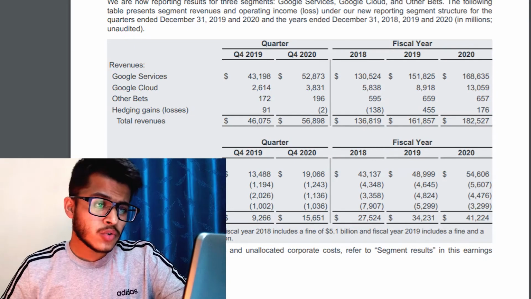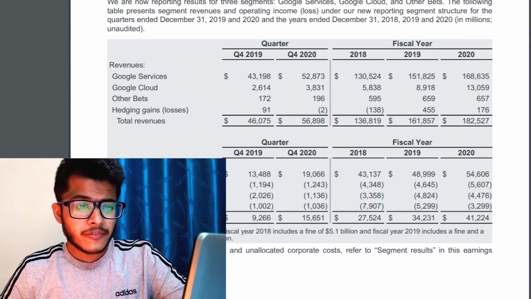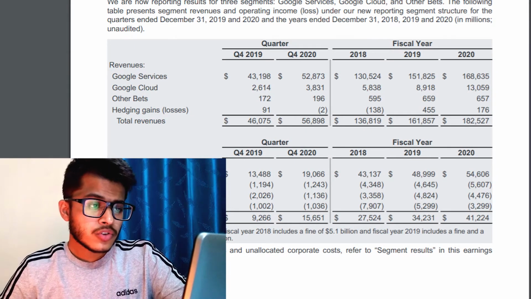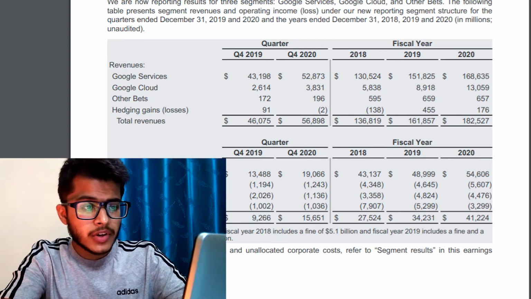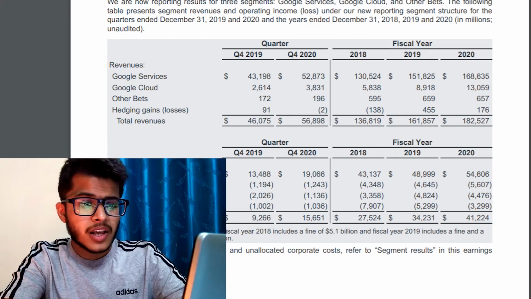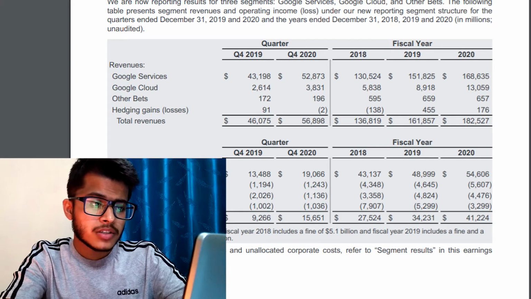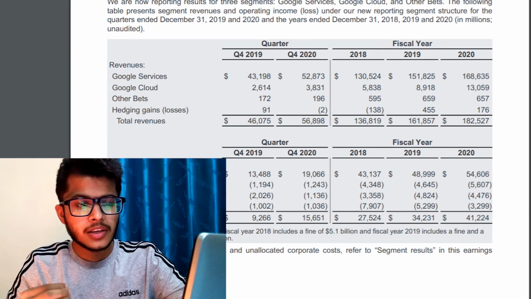Now, let's discuss the exact figures of how much Google made from each of these 3 segments through their quarter 4 results. As you can see, there are 2 tables. The first table shows the revenue generated and the second table shows how much profit or loss was made in each of the segments. In the entire year of 2020, Google Services generated a revenue of around $168 billion, Google Cloud generated around $13 billion, and Other Bets generated around $657 million. So the total revenue of Alphabet in the year 2020 is around $182 billion.